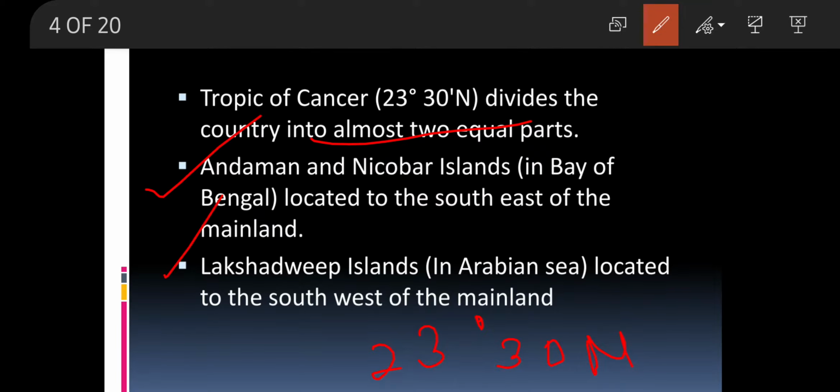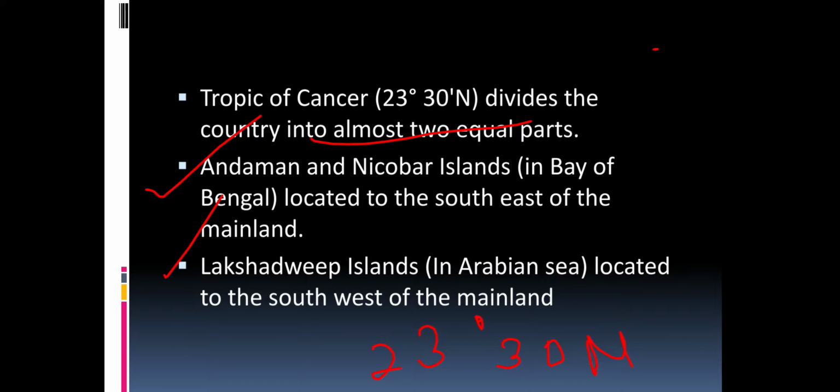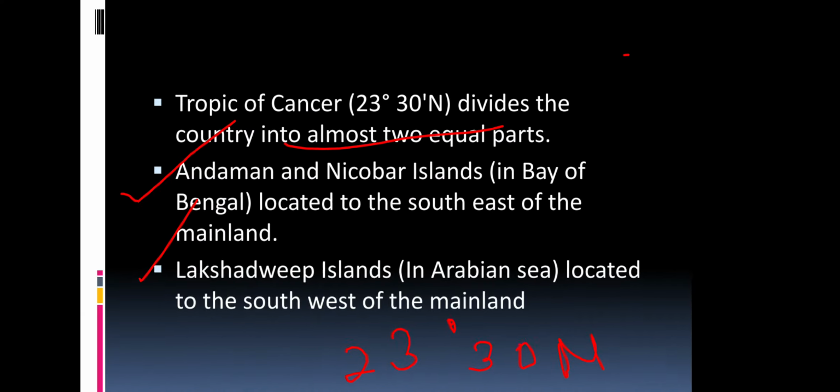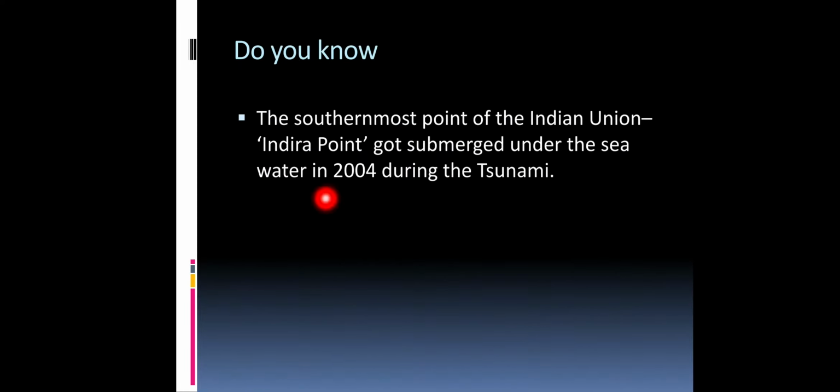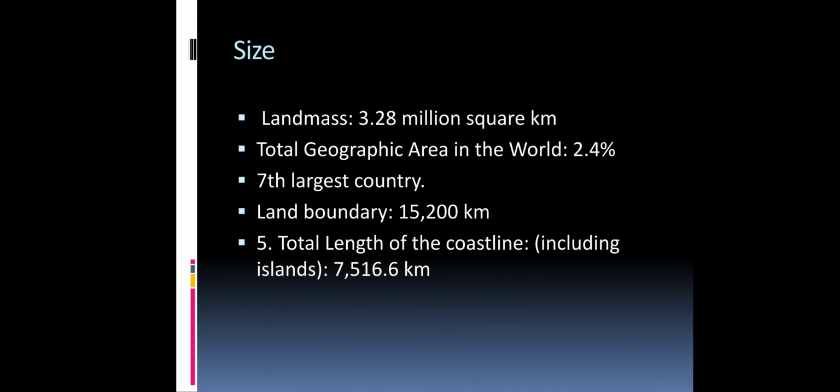There we have two of our islands. The first is the Andaman Island, and the second is the Lakshadweep Island. The Andaman Island is located southeast of the mainland, and the Lakshadweep Island in the Arabian Sea. The southern point of India is Indira Point, which got submerged under the sea in the tsunami of 2004.